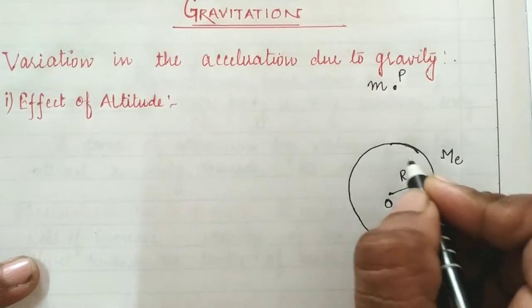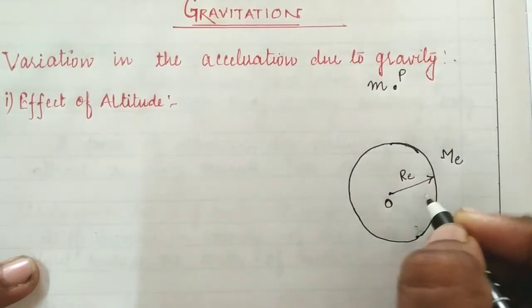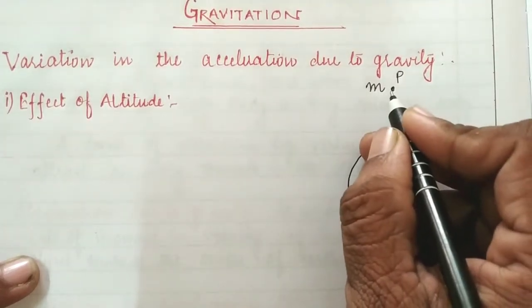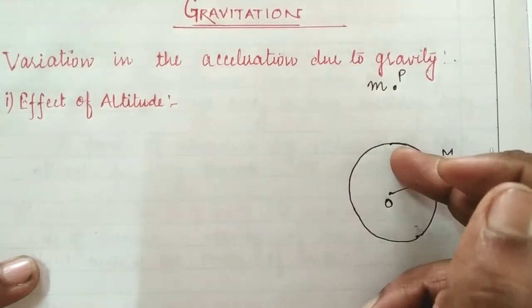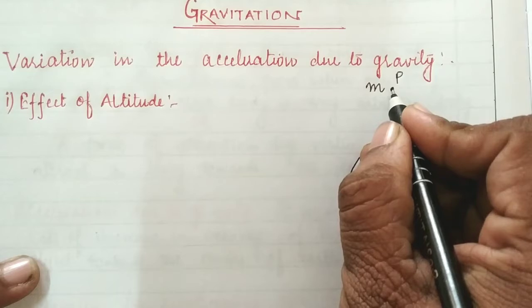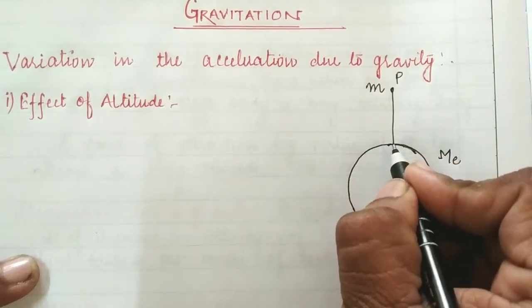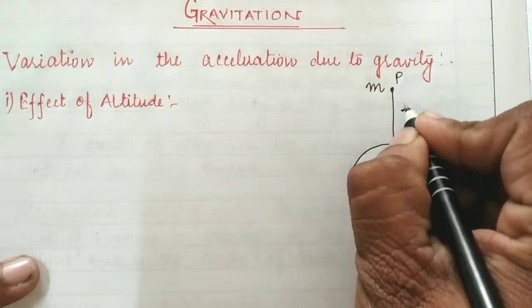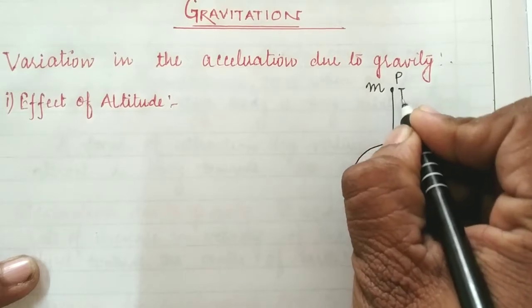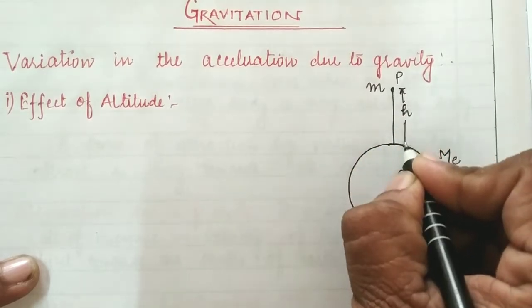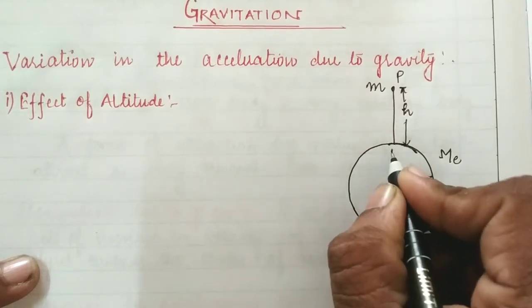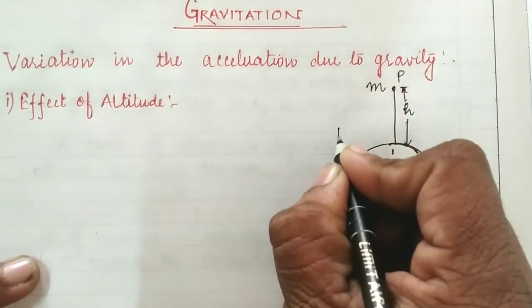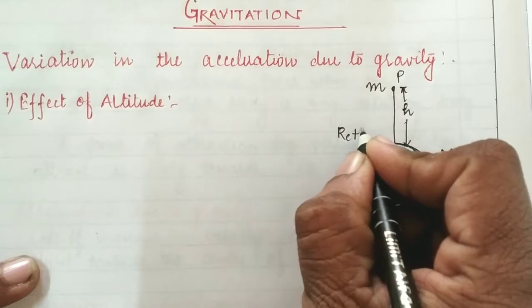Let us suppose the object whose mass is small m is at point P at a height h from the earth's surface. So here the object is placed at a height h from the earth's surface. The total distance from the earth's center to the object will be RE plus h.